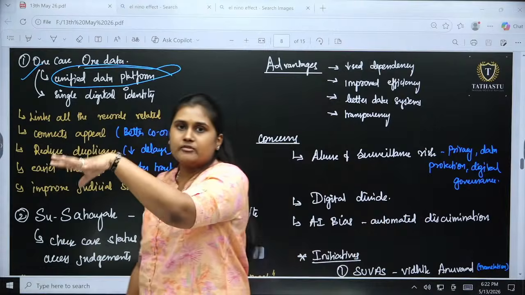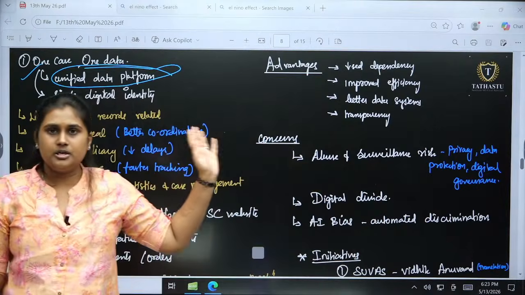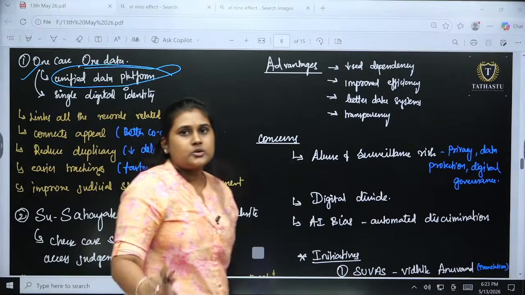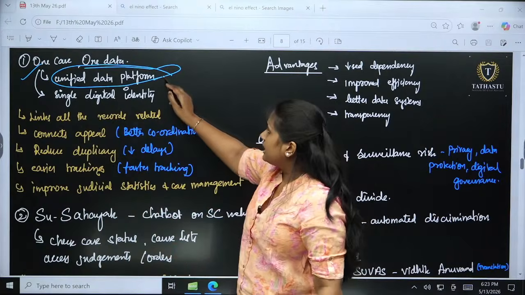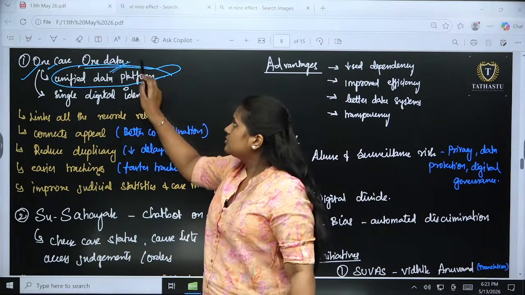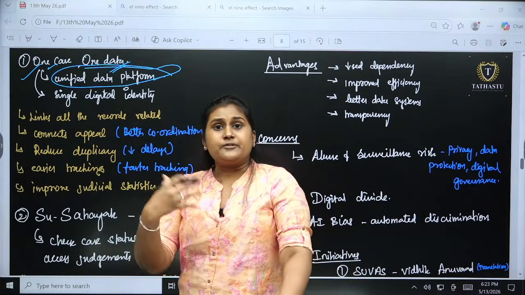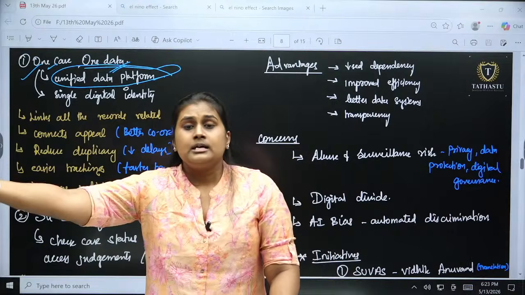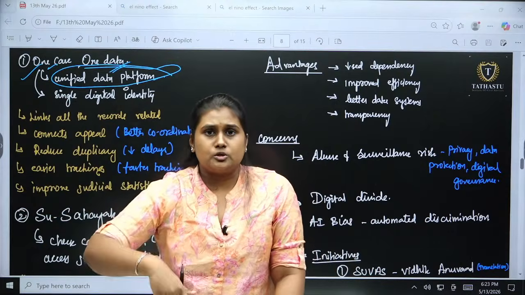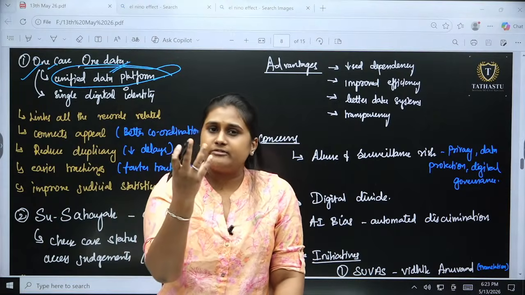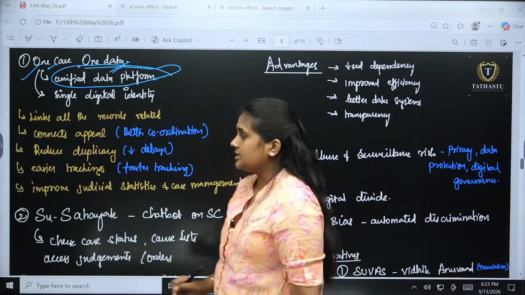There will be no multiple different data kept. For one case, it will be one consolidated data. The different evidences could be provided in the high court or the district court, all will be compiled and kept as one particular data for one case.